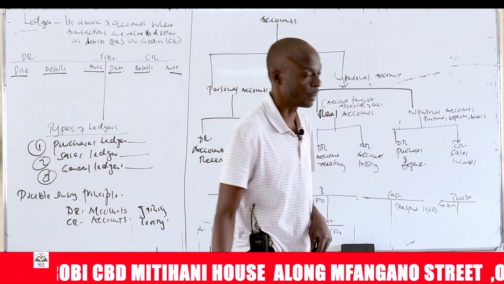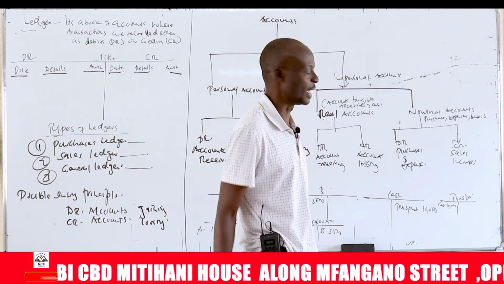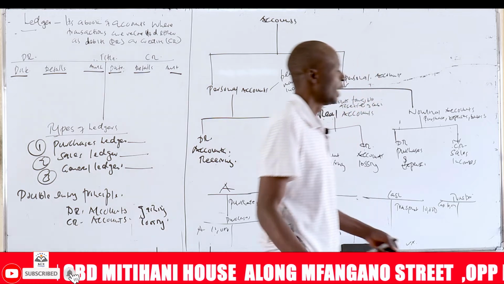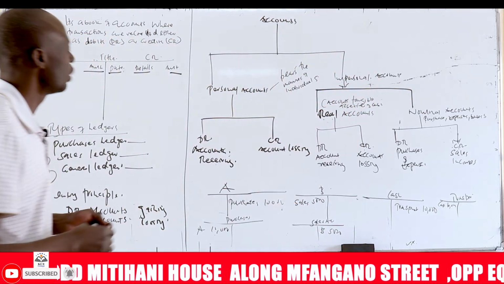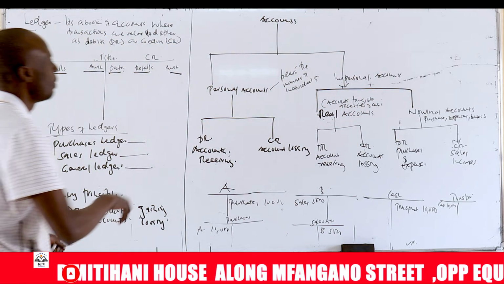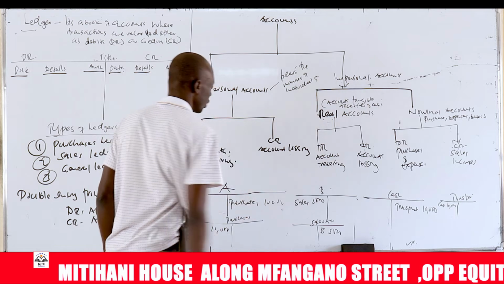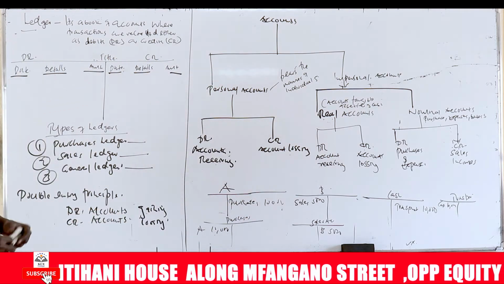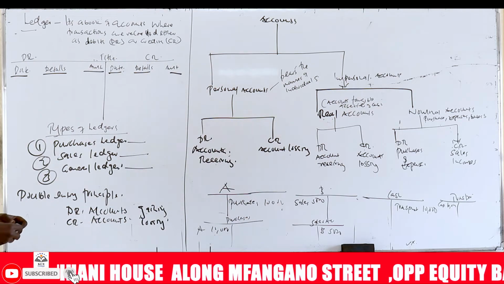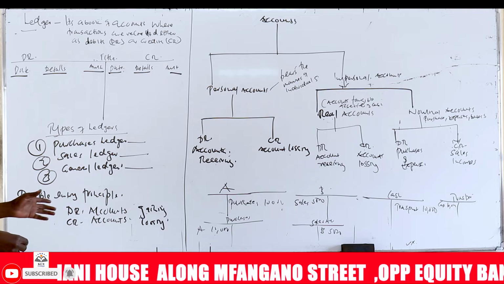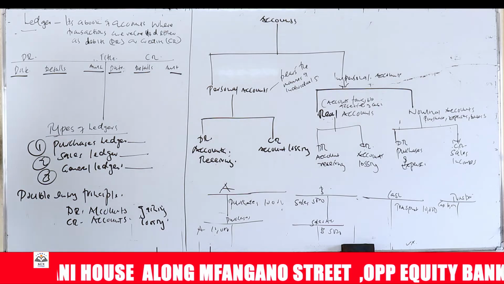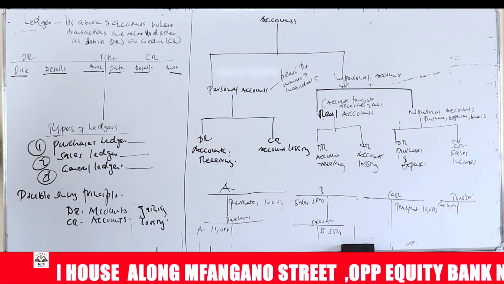So all purchases and expenses are debited, and all incomes and sales are credited. So these are the summary of all the accounts that you can get in an enterprise or an organization. So we use the double entry. That is very important. So once you know these ones, it's very key.